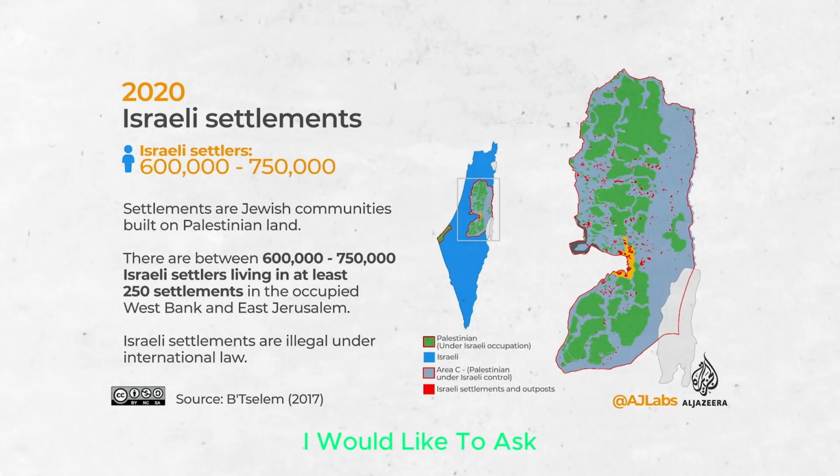Here I would like to ask, what do you think? What could be the solution to this crisis? How should two countries be divided? Write in the comments below.